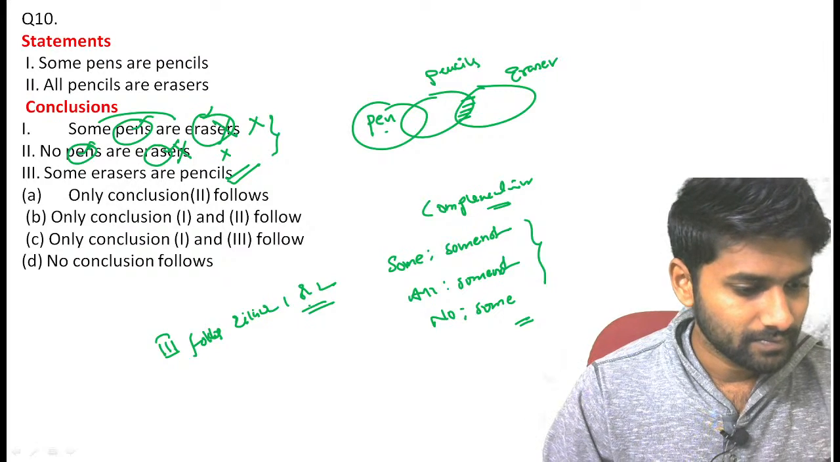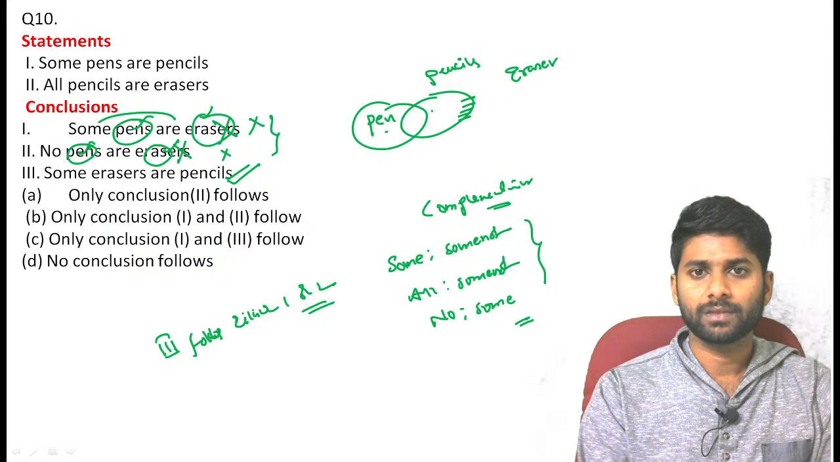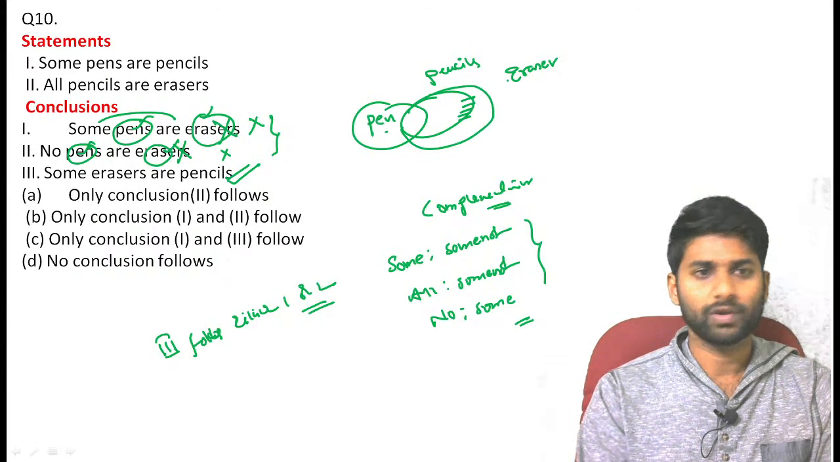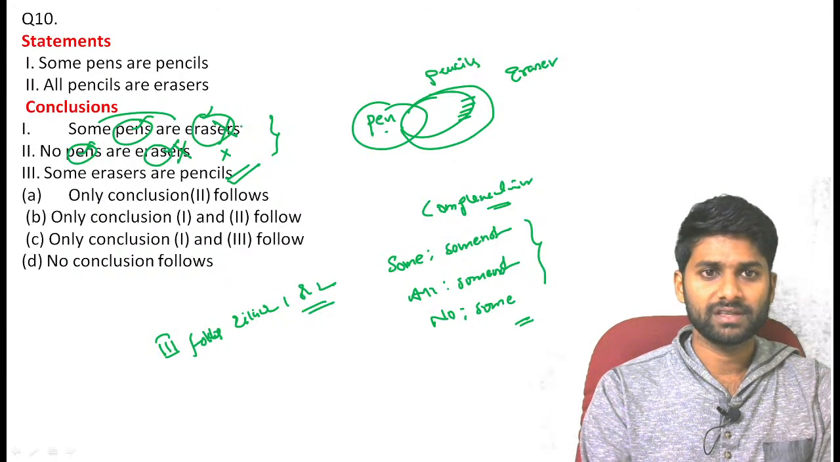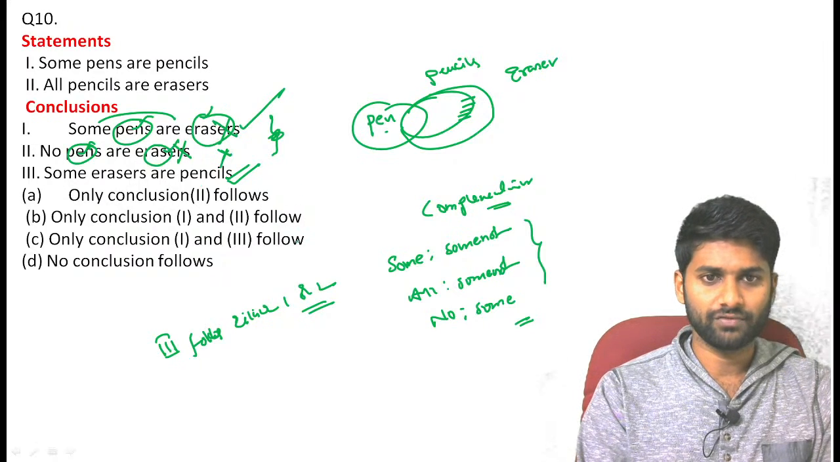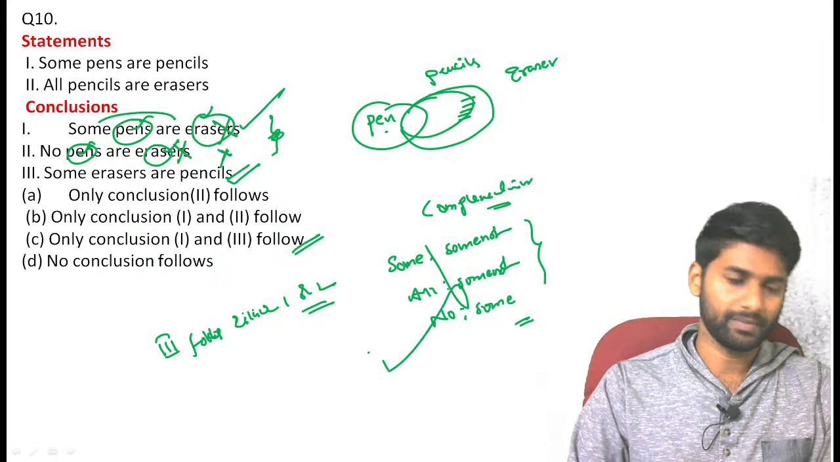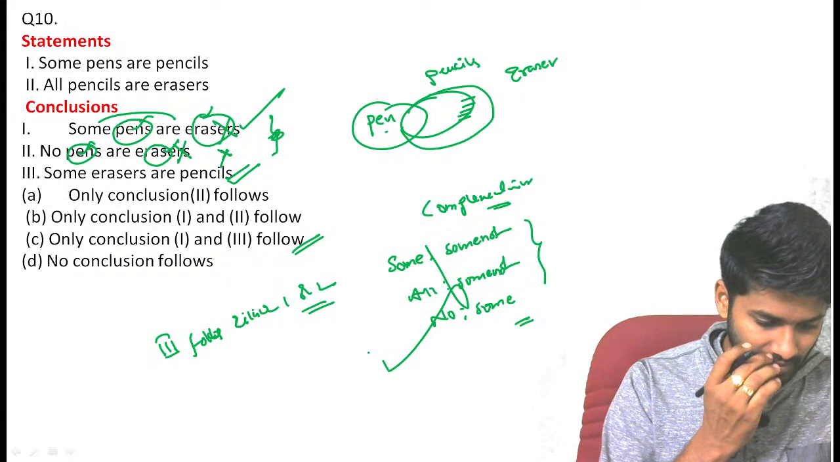Now, oh, sorry. All pencils are erasers. Okay. All pencils are erasers. Now, definitely we can say that this is wrong. Okay, sorry, guys. So definitely 1 and 3 follow, guys. 1 and 3 follow. So there is no chance of a complementary pair. Yes. Thank you, Rana. Very good. Thank you.